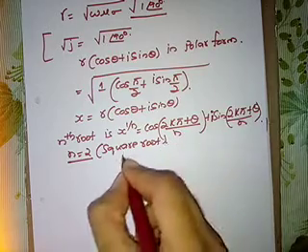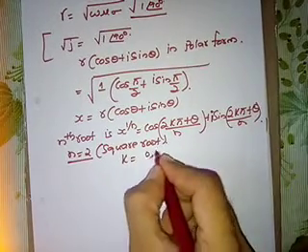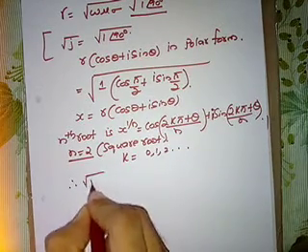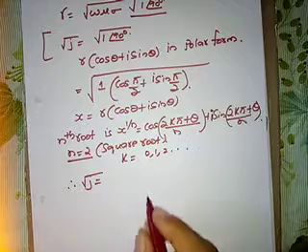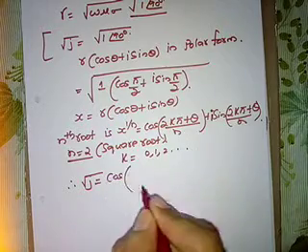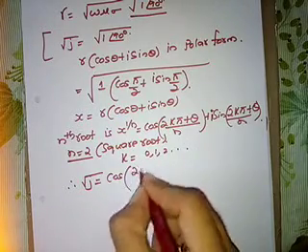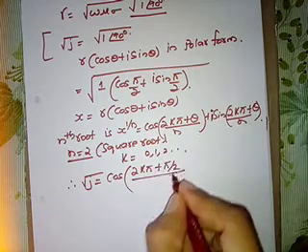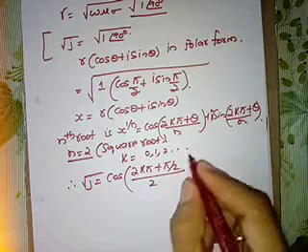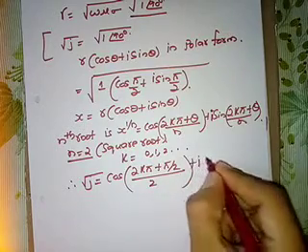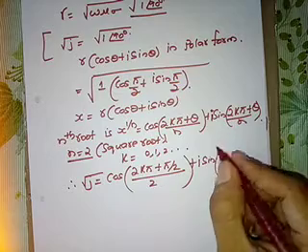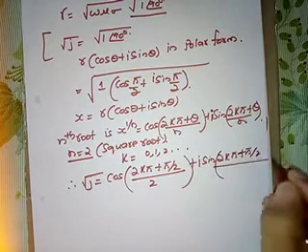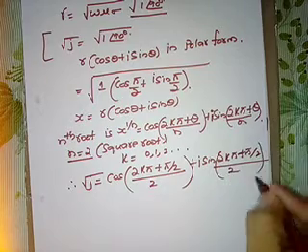Okay. So that means what? k ranges from 0, 1, 2 and so on. Right? So therefore root j is equal to cos of 2k pi plus pi by 2 (what is the value of theta here? It is pi by 2, 90 degree), this divided by n is 2, square root, plus j sin of 2k pi plus pi by 2, this divided by 2.